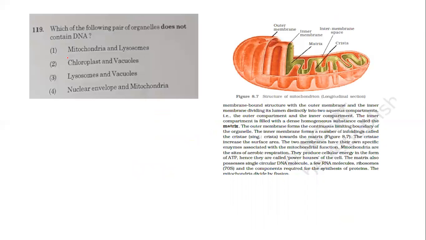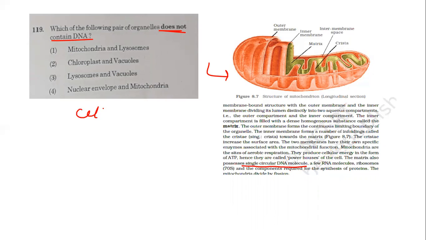And one last question for today. Which of the following pair of organelles does not contain DNA? Right, which of the following pair of organelles does not contain DNA? This is a picture taken from, again, our NCERT book. If you see over here, this is mitochondria, and here it's written that mitochondria possess a single circular DNA molecule.